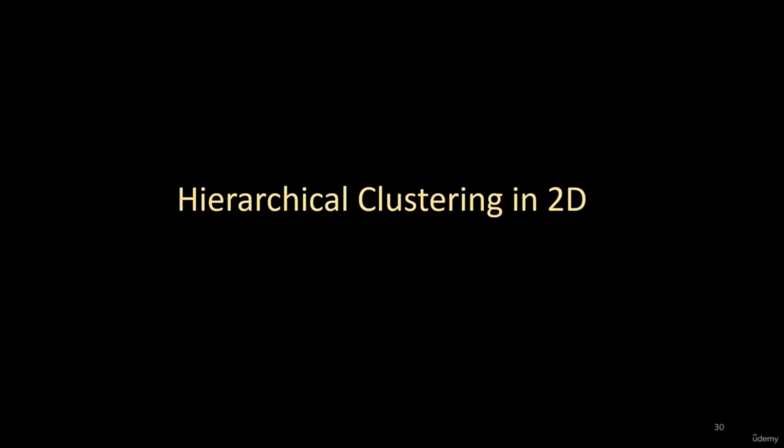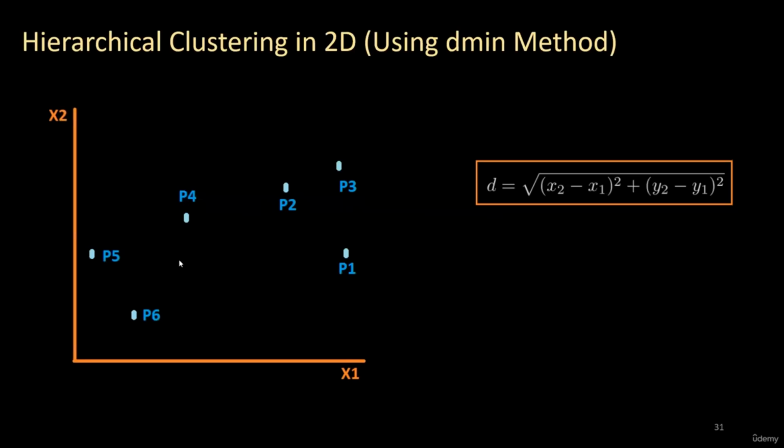In this lecture, we are going to apply the hierarchical clustering algorithm on 2D data. Previously, we have applied this algorithm on 1D data. Now it is time for 2D data. So this is my 2D data. We can see that we have 6 points from P1 to P6, and these points are in 2D dimension. The first dimension is along x1 and the second dimension is along x2.